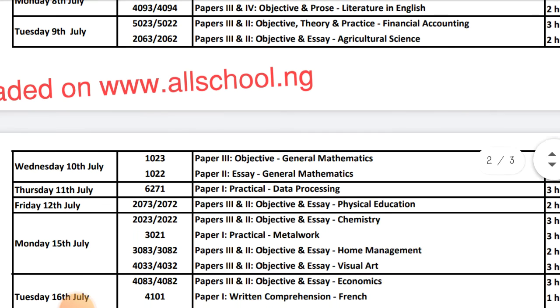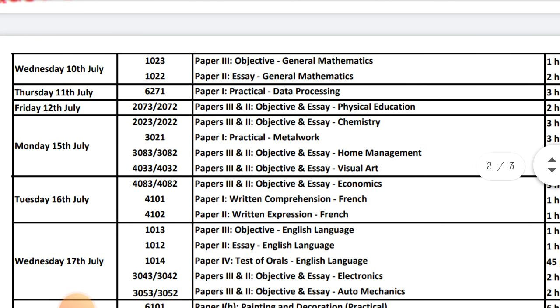On 9th of July, on Tuesday, we'll have financial accounting, then agri science. On Wednesday, 10th of July, we have general mathematics, just general maths that day. On Thursday, 11th July, we have data processing.